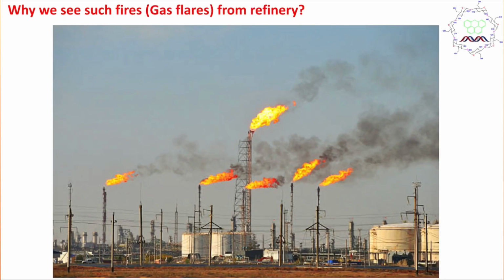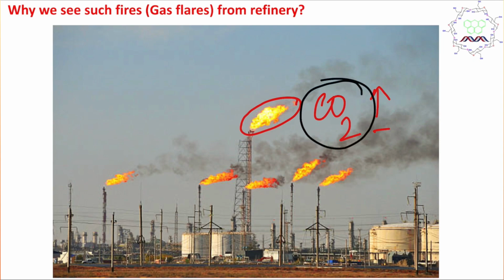Now, not only that, we observe many times that the refinery burns fire and produces carbon dioxide. We know it is a common thing. So why don't we use this fuel we burn? The shortest answer is such kind of hydrocarbon cannot be recovered, and if it is released without burning, it will create more global warming and climate related problems. So that's why it is burned, and ultimately CO2 is emitted. And by the way, I have uploaded a detailed discussion in a dedicated lecture. You may visit, it's really interesting.